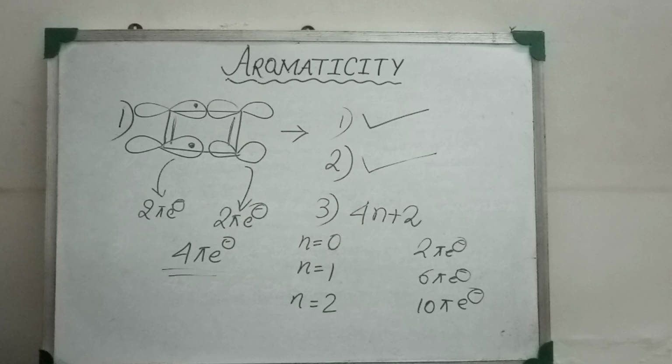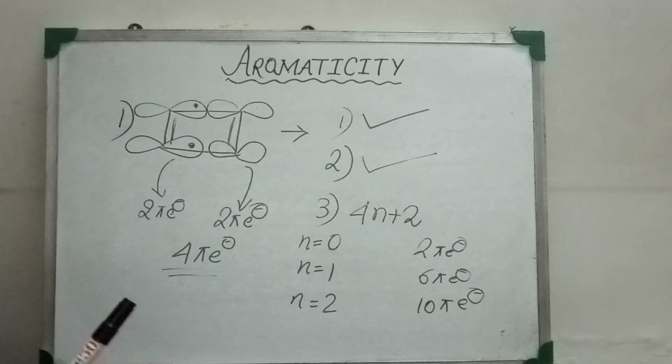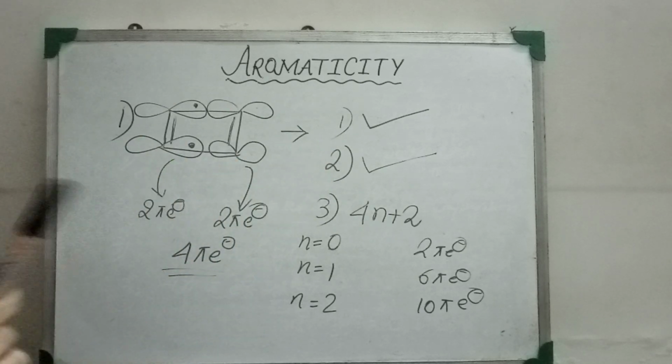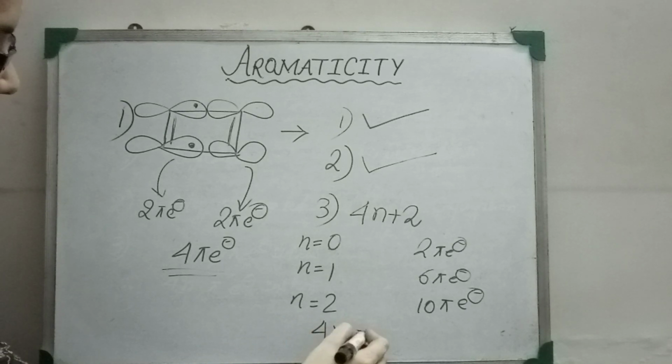Next, we will go with the criteria of an anti-aromatic compound. The first criterion for anti-aromatic compounds is that the molecule must be cyclic in nature. So the molecule has a complete closed ring, which was already checked and followed by the molecule. The second is complete conjugation, which is already checked and verified. The third criterion is the total number of pi electrons. So here the total number of pi electrons is 4n pi electrons for anti-aromatic compounds.